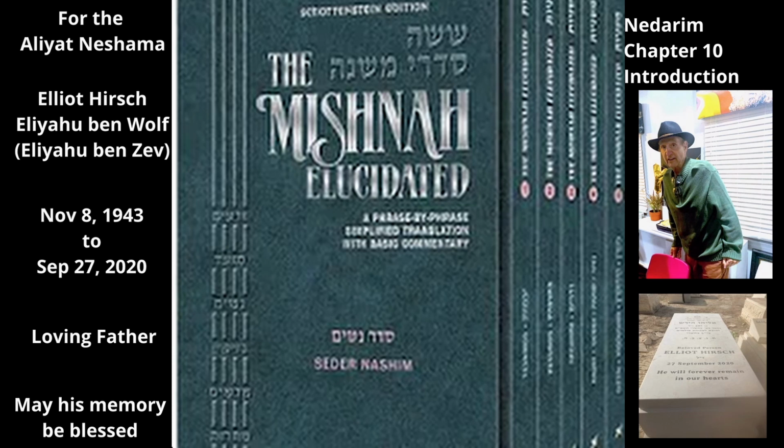Other differences between annulment and cancellation are: 1. A neder can be annulled at any time, whereas a father or husband can cancel a neder only on the day he hears about it. 2. Any kind of neder can be annulled, but a husband, and according to most authorities a father, can cancel only certain types of nedarim, those nedarim that cause her personal suffering or deprivation. For example, a neder that forbids her to eat fruit, and those that affect their relationship. For example, a neder that forbids her from cohabiting with her husband, or a neder that forbids her from taking any benefit from her father. These laws will be discussed in chapter 11.